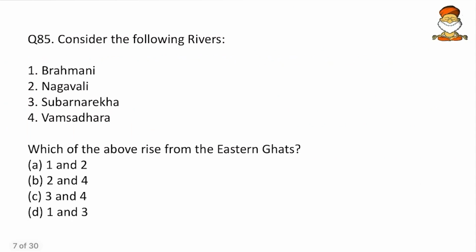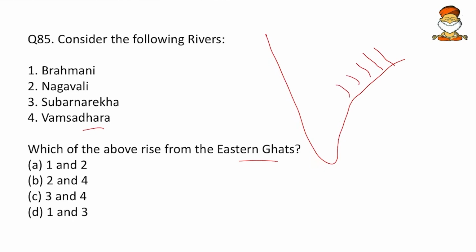Then, consider the following rivers: Brahmani, Nagavali, Subarnareka and Vamshadhara. Which of the following rise from the Eastern Ghats? So, friends, if you consider the India map like this, if something is rising from the Eastern Ghats, there should be a small river. If they are rising from the Western Ghats, they will be the long rivers. So here we have to search for the small rivers only.